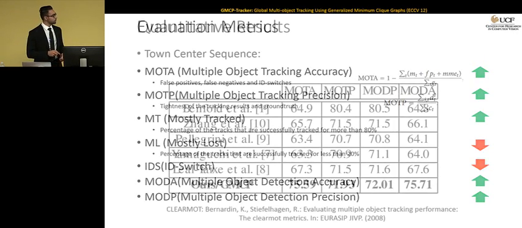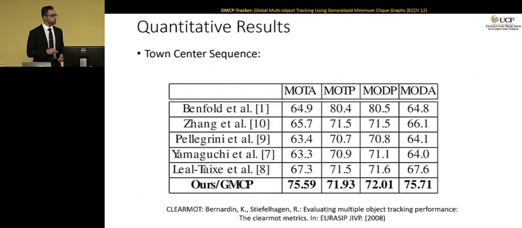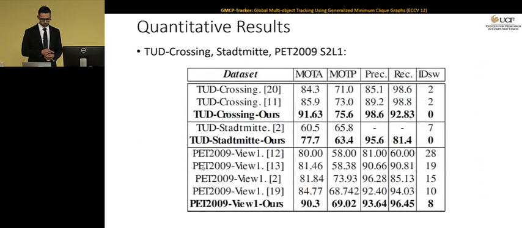This is the town center sequence. You can see that we improved MOTA by almost 9% in this sequence compared to previous methods. Here are 3 other sequences. We improved both MOTA and ID switches.